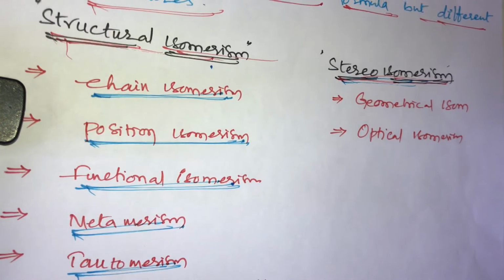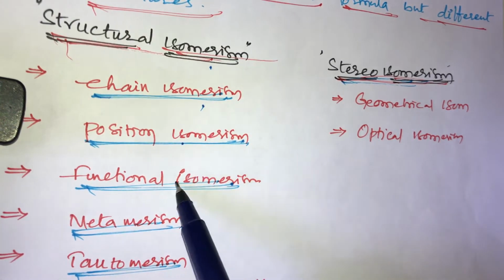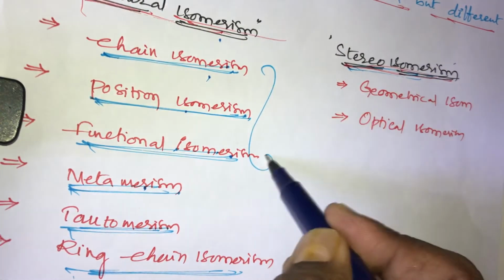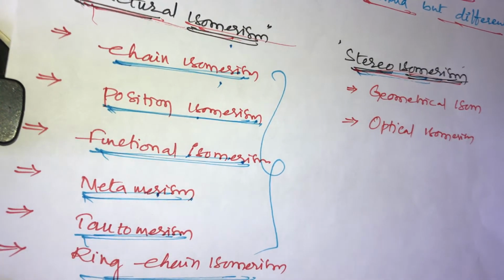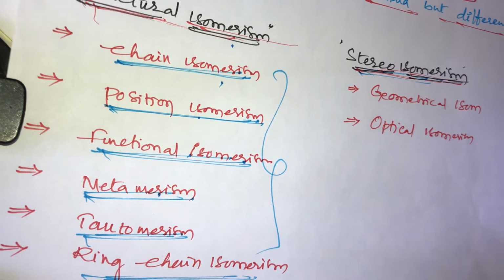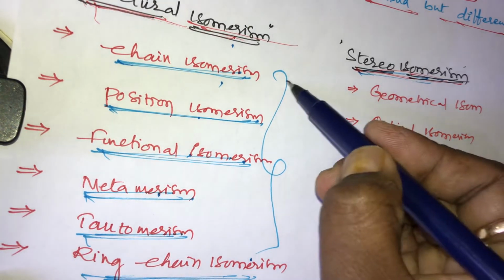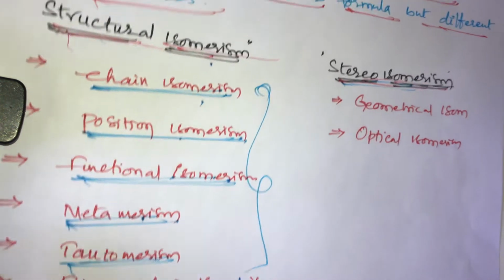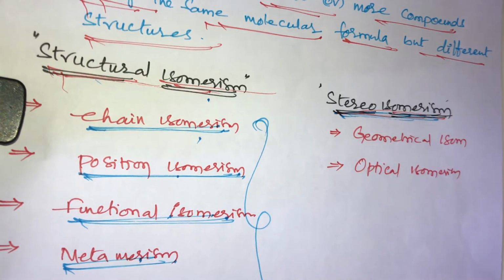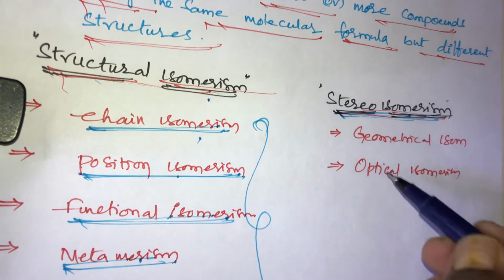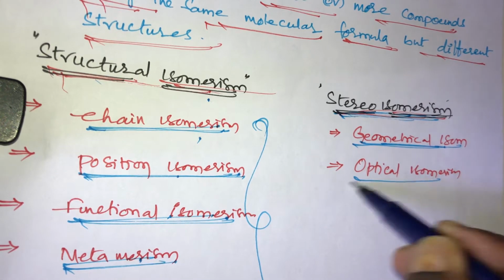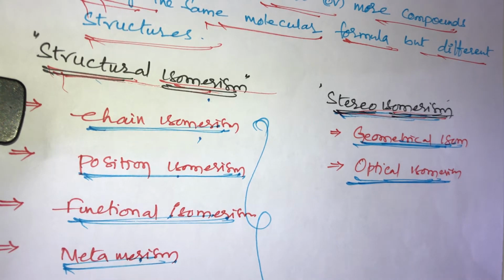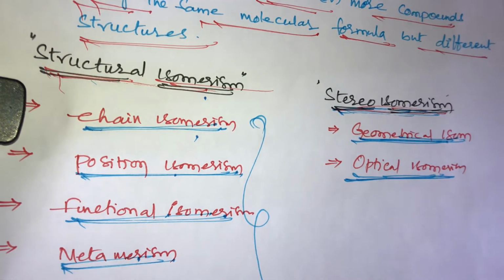Chain isomerism, positional, functional, metamerism, tautomerism, and ring chain isomerism, these all belong to structural isomers. And another one is the stereoisomers. These stereoisomers are again classified into two types, that is geometrical isomerism and optical isomerism. These are very important for NEET and JEE and other competitive exams also.